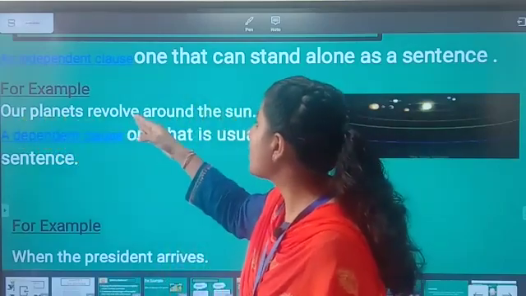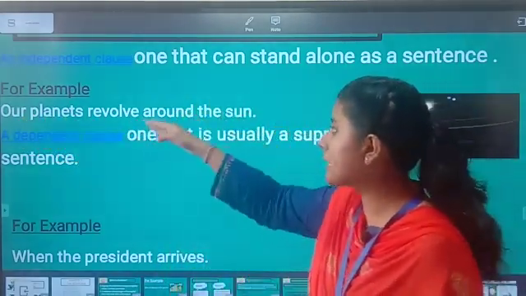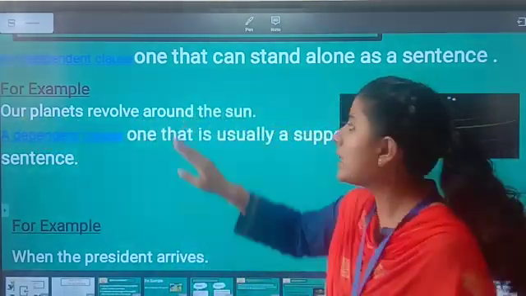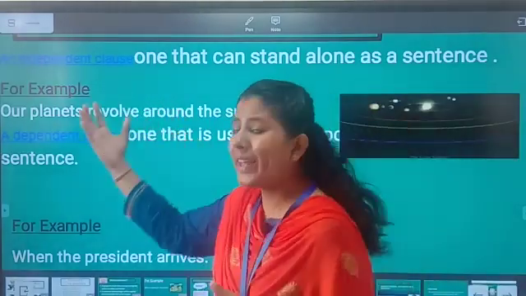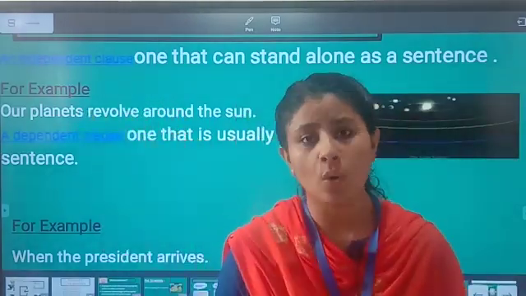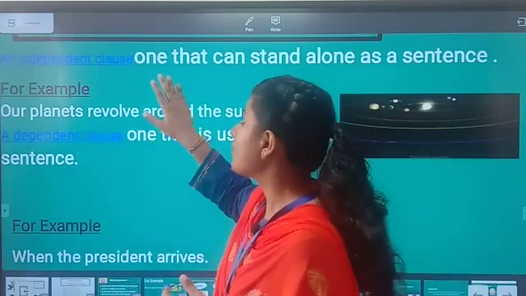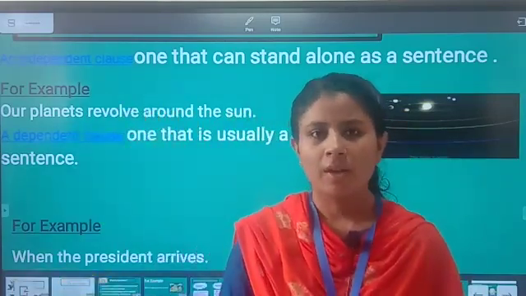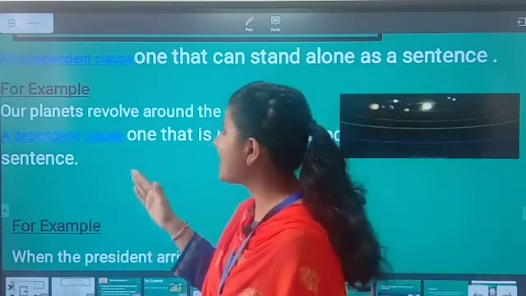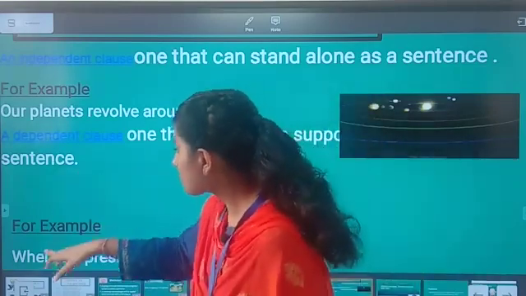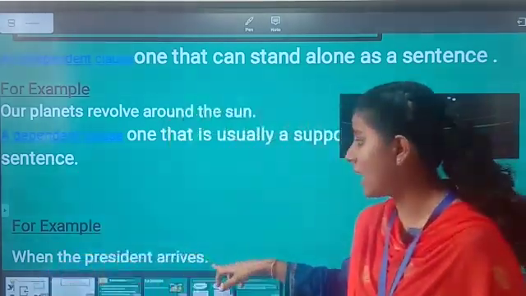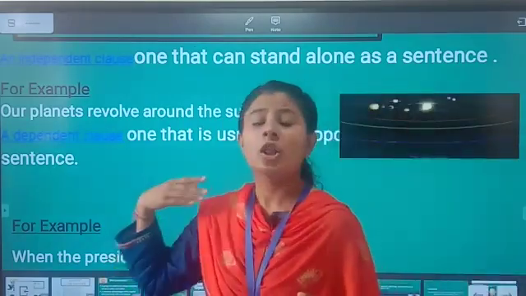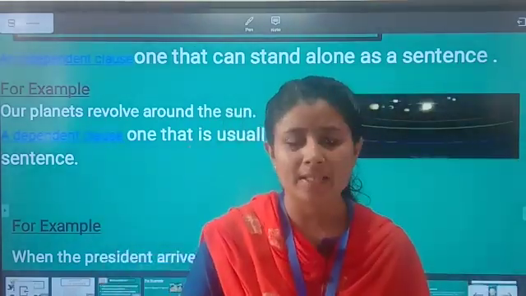Our planets revolve around the sun. This is conveying the complete sense on its own. So this clause does not require any other clause to make it meaningful, right? Similarly, you can see this example: when the president arrives. This is not conveying the complete sense, right?